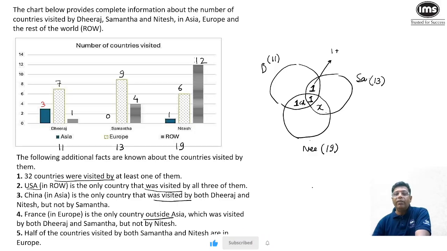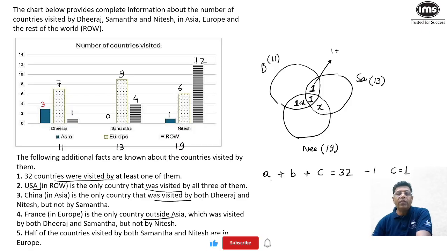If you have read the concept of Venn diagram, let us assume that A are the countries that are visited by only 1 person, B are the countries that are visited by exactly 2 of the people, and C are the countries that are visited by exactly 3 of the people. In that case, A plus B plus C will be equal to 32, because there are a total of 32 countries that have been visited. This is the first equation, wherein we can say C is 1 because there is only one country that is visited by all three.